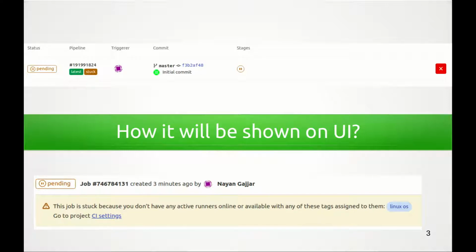Next is how it will be shown on the UI. When a user assigns a particular project's CI/CD pipeline to be executed by another project's GitLab runner, it will be shown as on the screen. The status will be pending and the warning message will be: This job is stuck because you don't have any active runners online or available with any of these tags assigned to them. Why? Because a user has assigned one project's CI/CD pipeline to be executed by another project's GitLab runner.